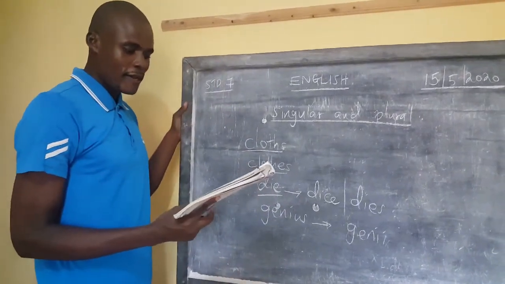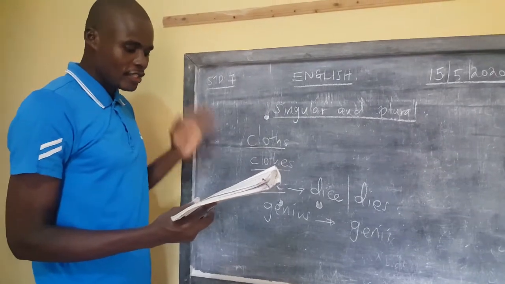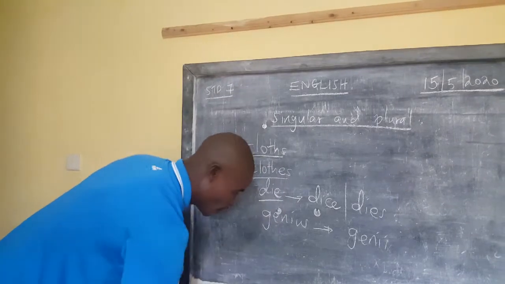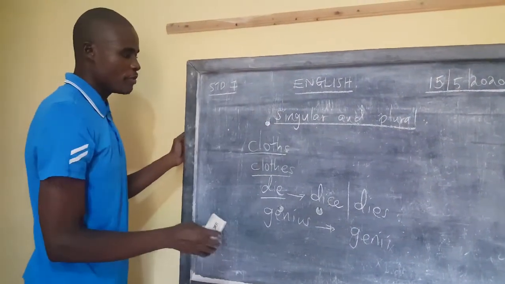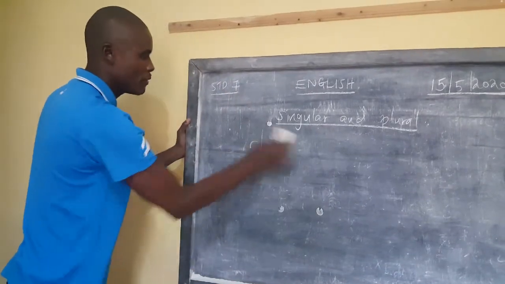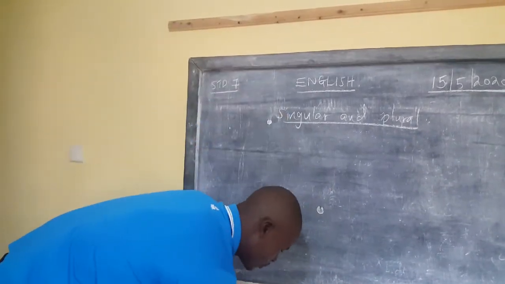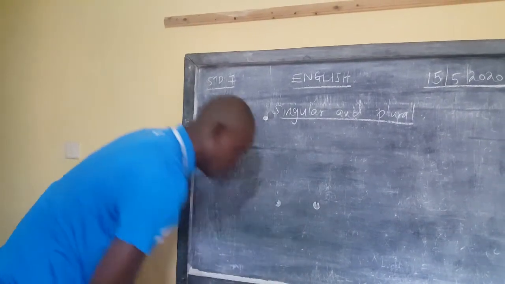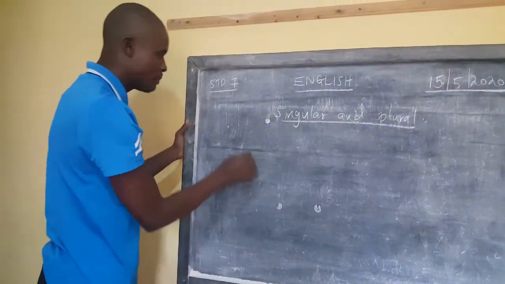We have the word church, churches, those ones are common. Sheep will remain sheep. Don't talk of sheeps. Sheep will remain sheep. It doesn't change. That is the sheep, an animal. So let's go direct to what I want to introduce. We have sentences like this man is a nice person.